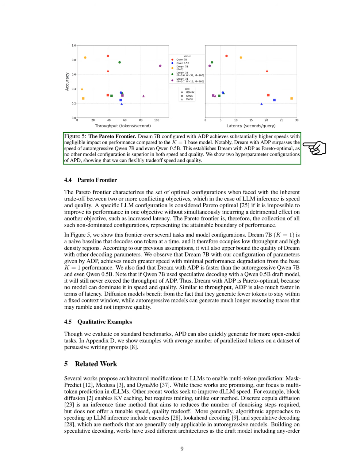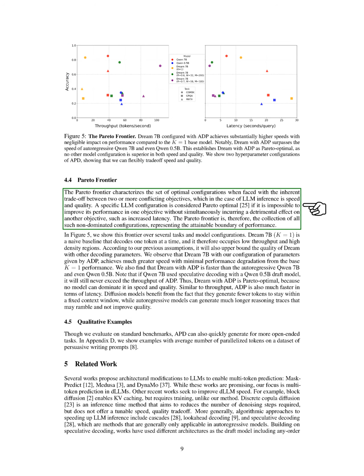Section: Pareto Frontier. In this section, we discuss the Pareto frontier, which defines the optimal configurations when balancing conflicting objectives, specifically speed and quality in LLM inference. A configuration is Pareto optimal if we cannot enhance one objective without negatively impacting another, like increasing latency. The Pareto frontier includes all these non-dominated configurations, marking the limits of achievable performance. We illustrate this frontier across various tasks and model setups.